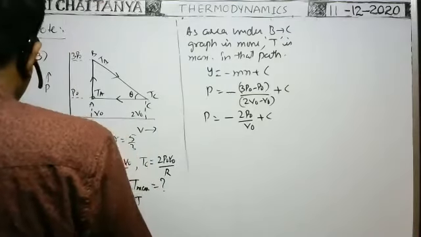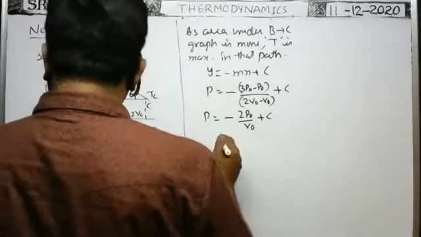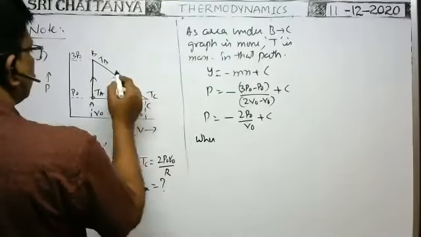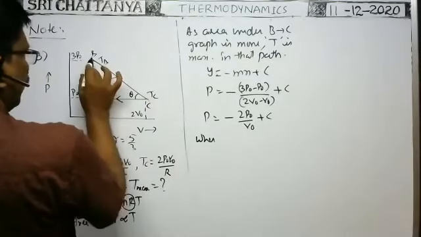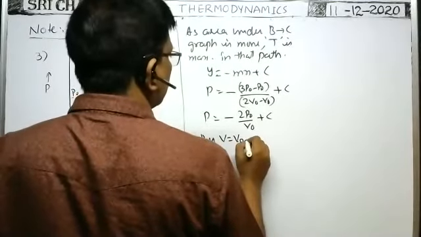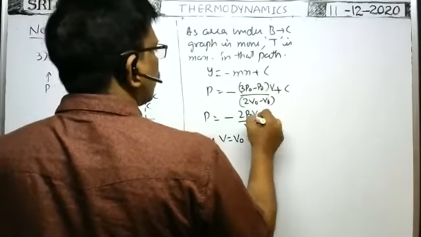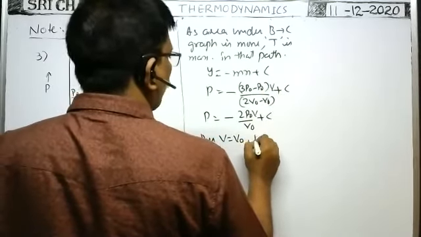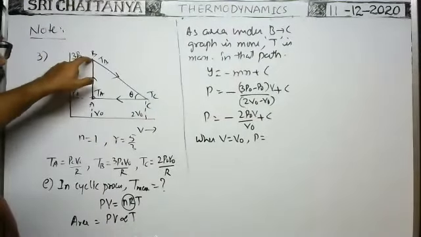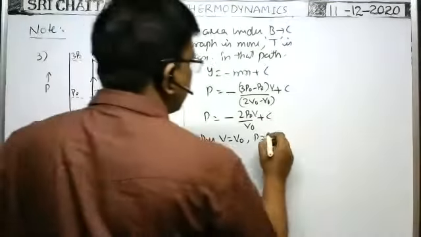Now, by conditions we can find c on the BC line. When volume is V0 at point B, the temperature is TB. When V equals V0, the pressure is 3p0.